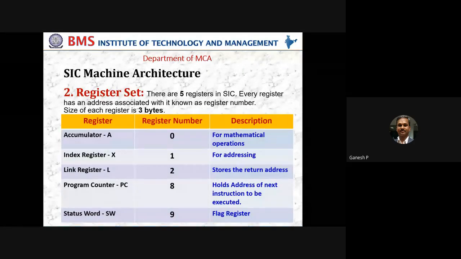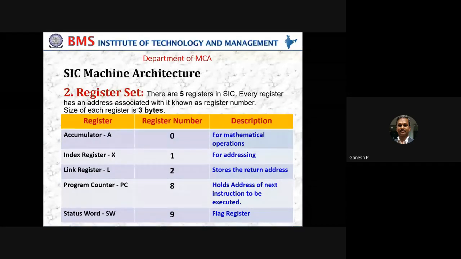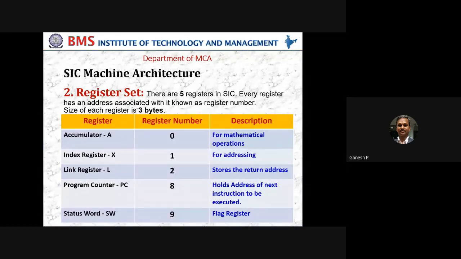And second, sometimes you have computed, for example, A and B, you have computed the sum of A and B, and where to store the result? The result will be stored in the accumulator. Sometimes you are transferring data from one location to another location, and the destination is missing in our instruction. Where will the data be stored? It will be stored by default in the accumulator. So depending upon what type of instruction we are going to use, if the destination or a source is missing, depending upon the instruction description, the accumulator can be considered as the source or the destination, as the case may be. It's very important, the accumulator. The number given for the accumulator is 0.